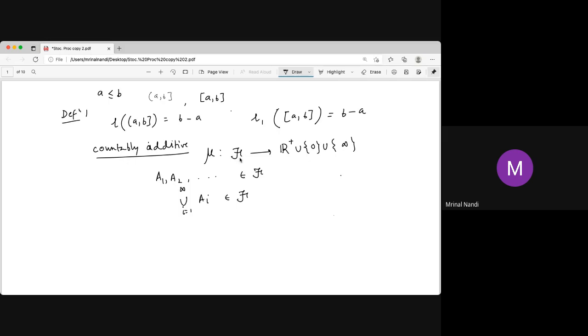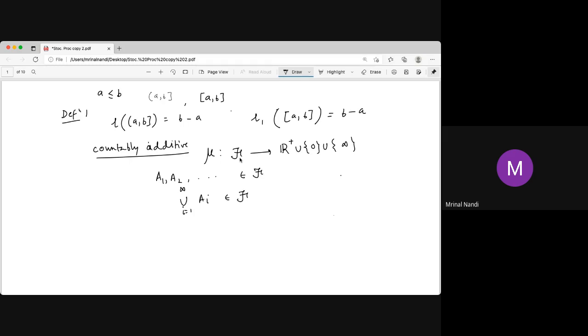Actually, countably additive is defined on any semi algebra or algebra also. But then we have to take the extra condition that A1, A2, ..., AN are in F and the union is also in F. But once this script F is a sigma algebra, then this infinite union is automatically there, by the definition of sigma algebra.